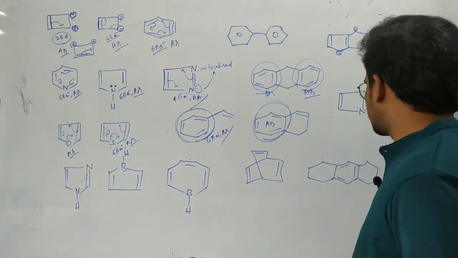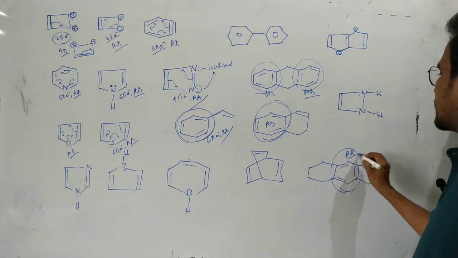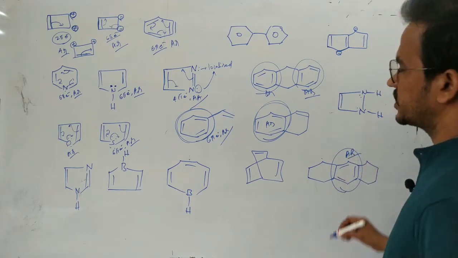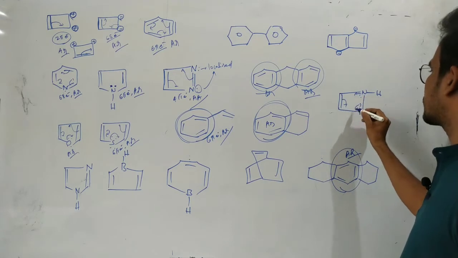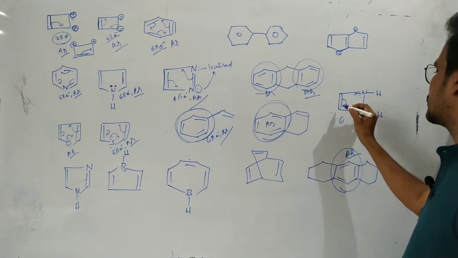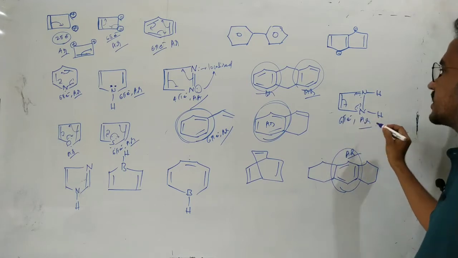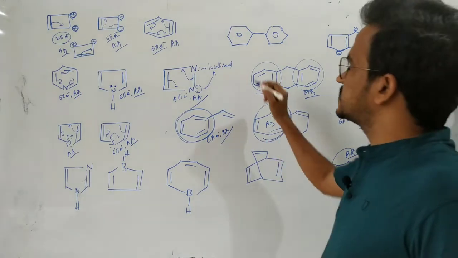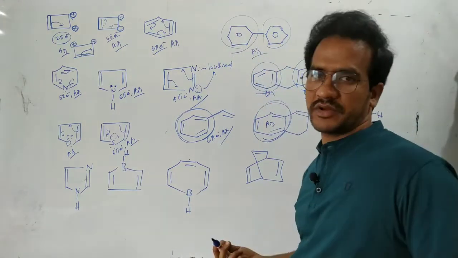And here, very interestingly, see in this case, only one benzene ring is there, so it is also an aromatic compound. And next, coming to this one, here 2 electrons and these 2 electrons, so totally 6 electrons are involved in conjugation. This is aromatic in nature. Okay, this biphenyl is also aromatic in nature. Even two individual benzene rings are there.